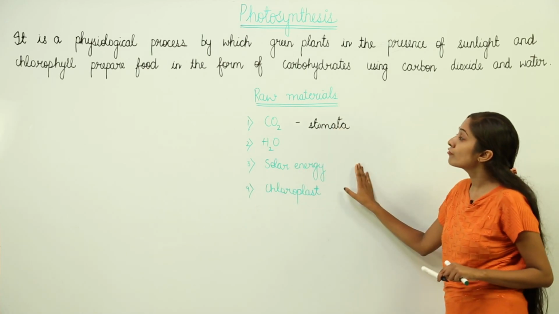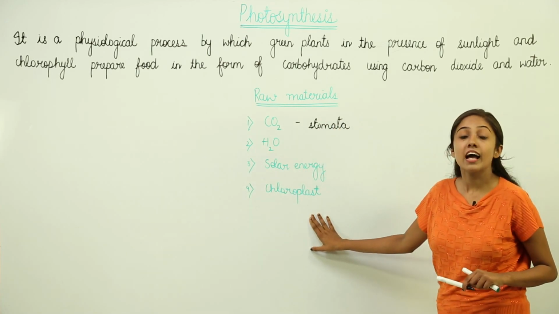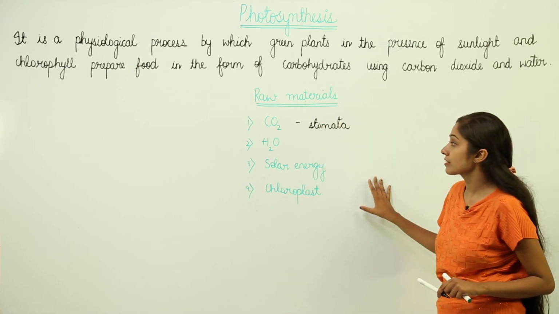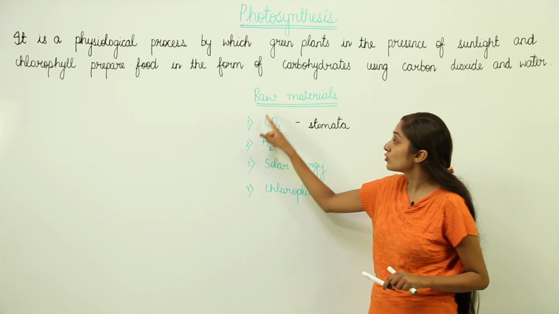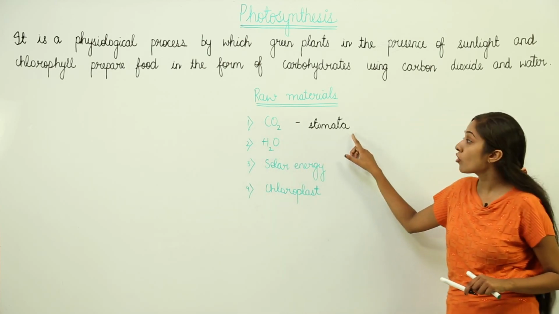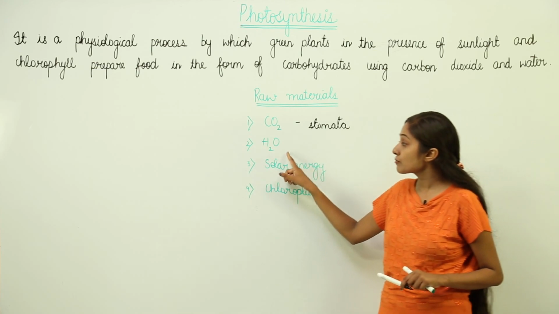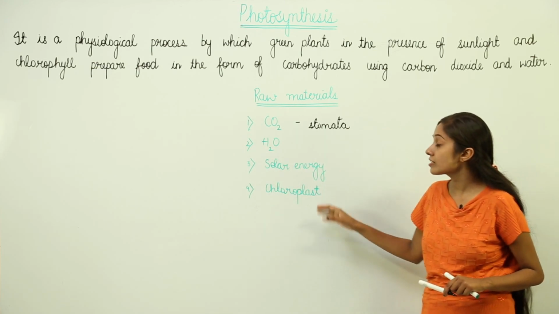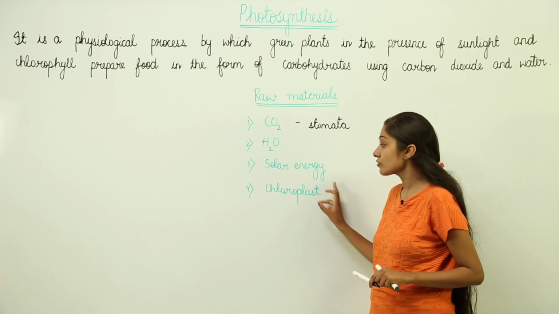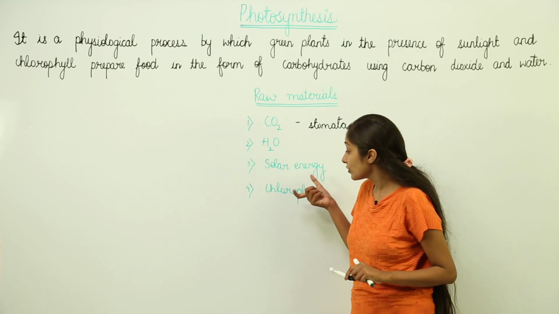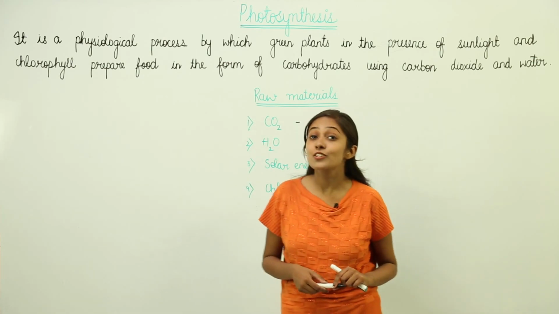So, these are the four important raw materials required by the plants to carry on the process of photosynthesis. Just remember, CO2 is taken from the atmosphere through the pores, which we call stomata. Water is absorbed from the soil, and solar energy is the source of energy which is trapped by the structures that we call chloroplast. Now, we will be discussing the special structures, that is chloroplast.